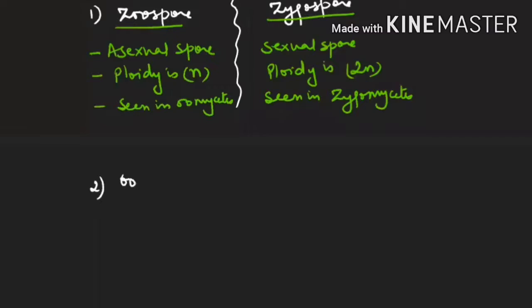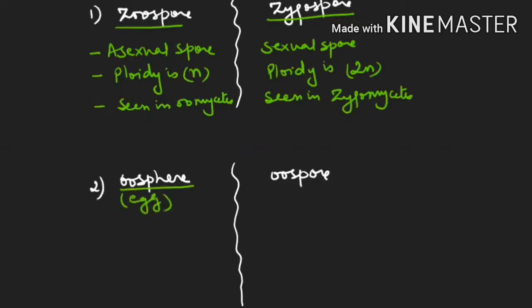Second difference between the oosphere and oospore. See, oosphere is also known as egg. So its ploidy is haploid and oospore ploidy is 2N.